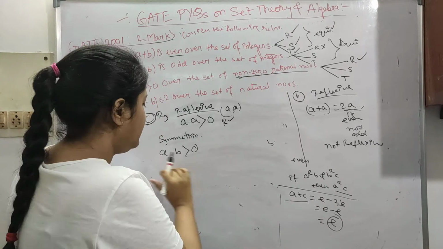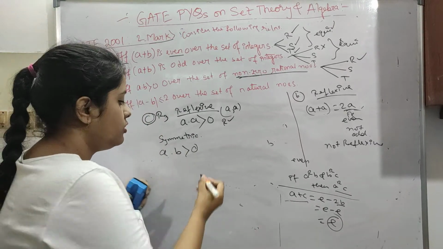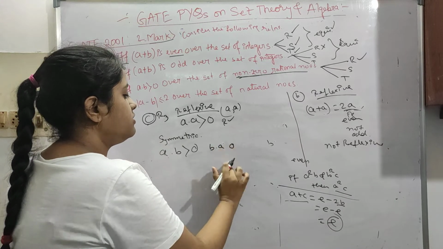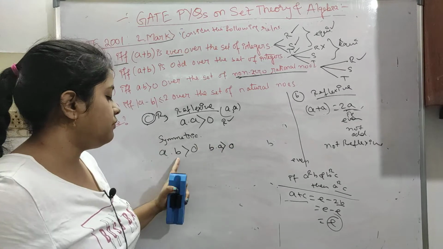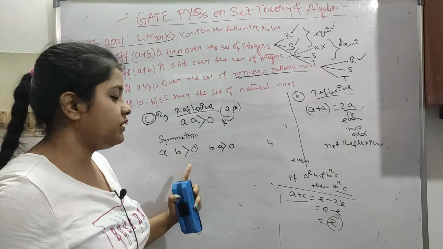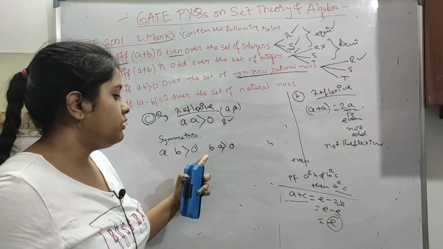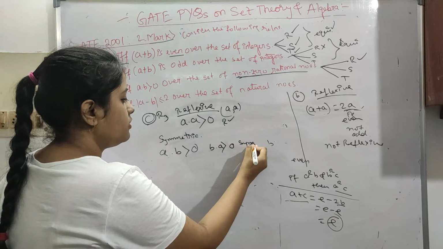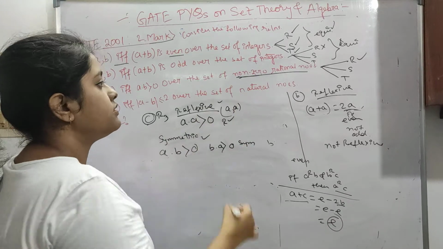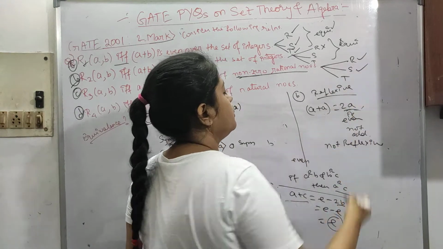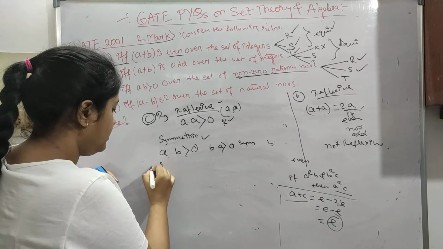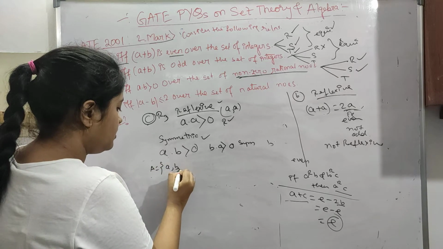Anyways, now a dot b is greater than 0, so hence b dot a will also be greater than 0, because multiplication is also commutative. Whatever the answer is for a dot b, b dot a will also give you the same answer. So this is symmetric and reflexive. So symmetric, put a tick here. Now for transitivity, we have to take a set containing at least 3 elements.